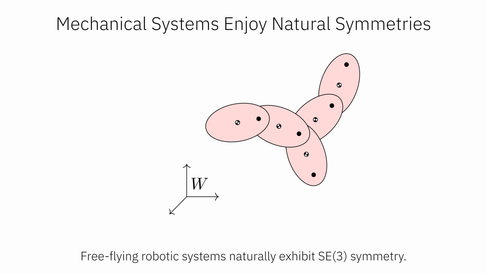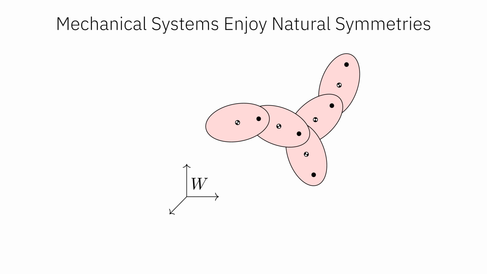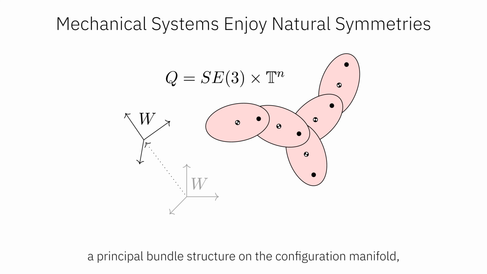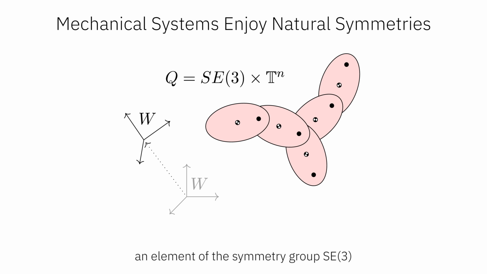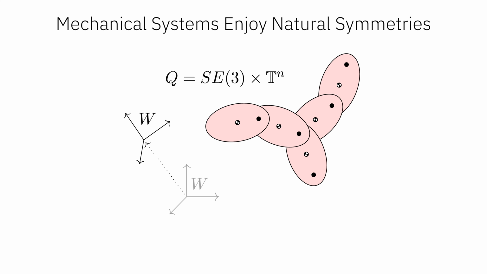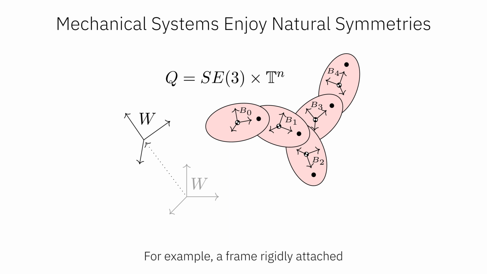Free-flying robotic systems naturally exhibit SE3 symmetry. Roughly speaking, this means that moving the global coordinate system has no effect on their dynamics. Any such symmetry induces a principal bundle structure on the configuration manifold, meaning that at least locally, the system's configuration is determined by an element of the symmetry group, SE3, and an element of the shape space, Tn, describing the joint angles. A trivialization of the bundle essentially amounts to a choice of which coordinate frame is considered to describe the system's pose in SE3. For example, a frame rigidly attached to any body in the system is one valid option.